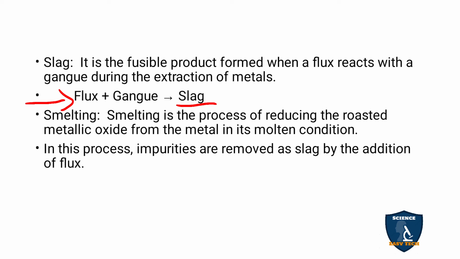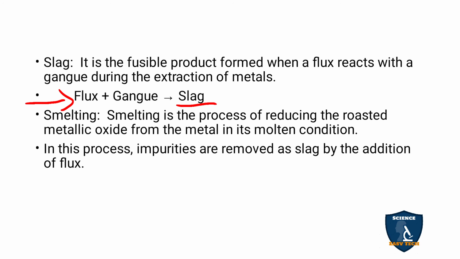Smelting. Smelting is the process of reducing the roasted metallic oxide to the metal in its molten condition. Molten means red hot condition. The ore is roasted into the metallic oxide, and now the metal is in a molten state, that is red hot. That condition is called smelting.